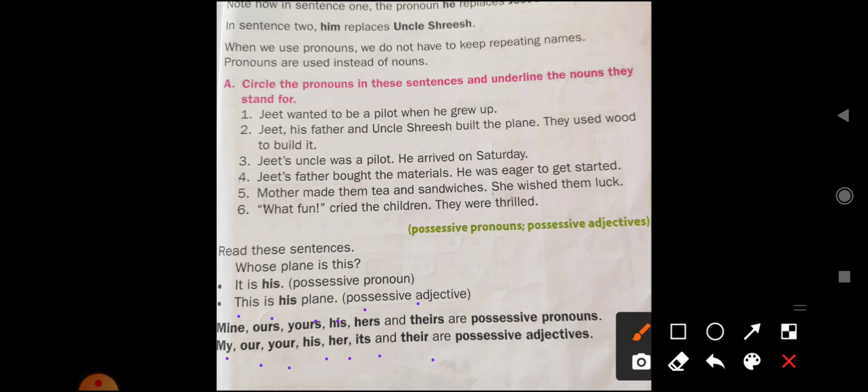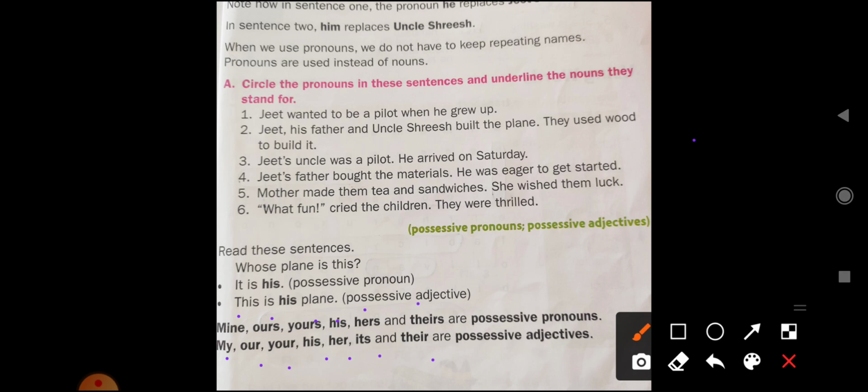So children, see here, basically a possessive adjective tells you about the ownership or position of something. It tells you someone owns something. So it is called possessive pronoun, possessive adjective.